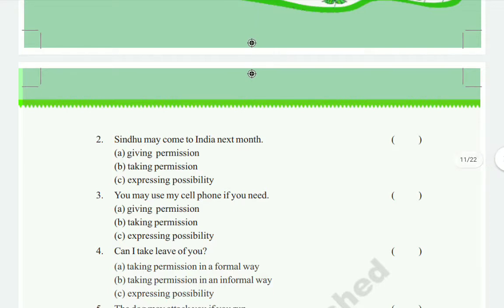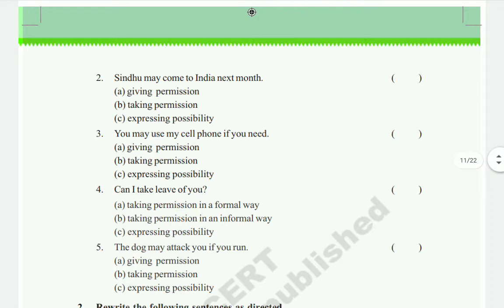Next, second one you see, Sindhu may come to India next month. Which one is the correct one here? Giving permission, taking permission, or expressing possibility. She may come to India means she may come or not, we don't know. So we are expressing possibilities only. So the correct answer is option C.